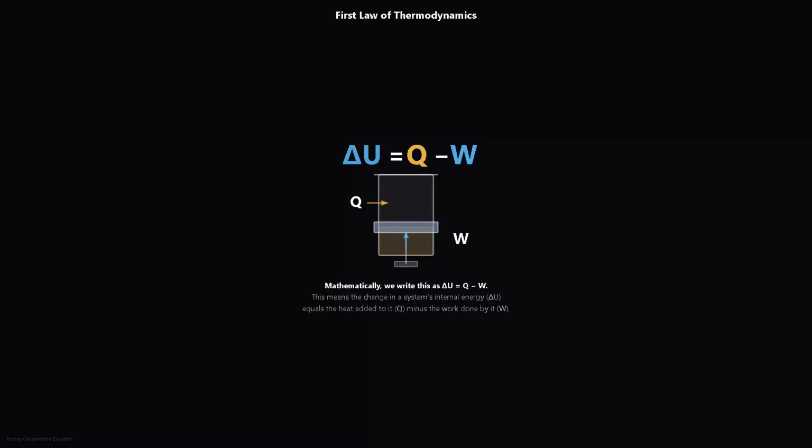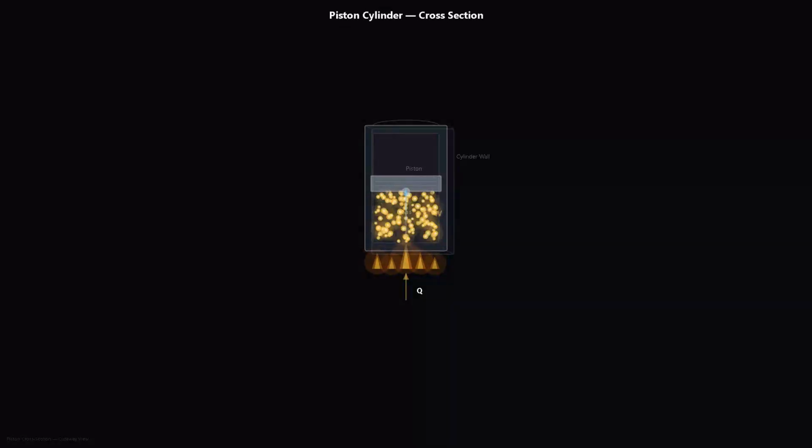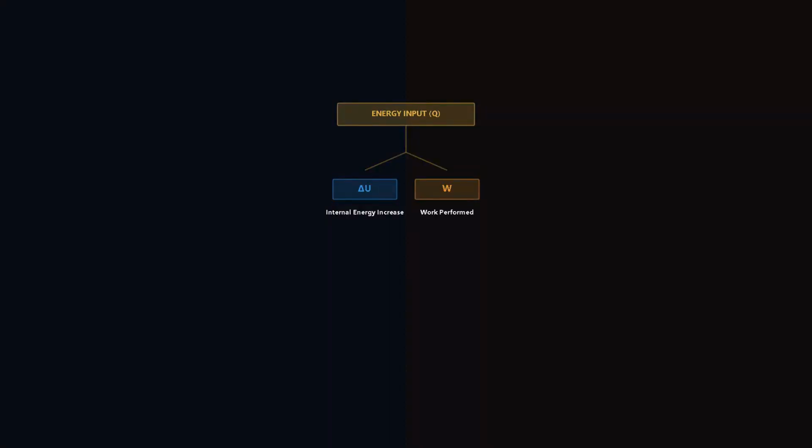This means the change in a system's internal energy equals the heat added to it minus the work done by it. Imagine a piston inside a metallic cylinder filled with gas. When we heat the gas underneath, the molecules move violently, causing the piston to push upward and lift a heavy weight. The heat we provided did not vanish. Part of it increased the internal energy and temperature of the gas, while the rest was converted directly into mechanical work to lift that weight.